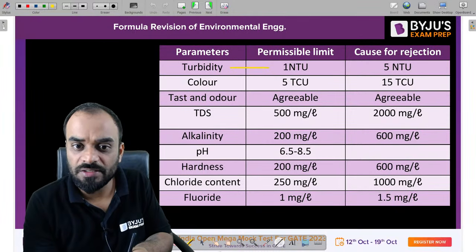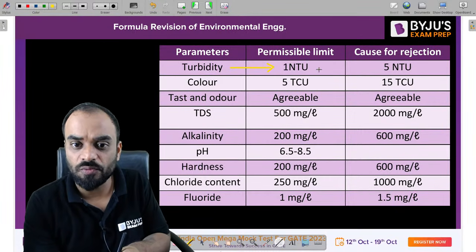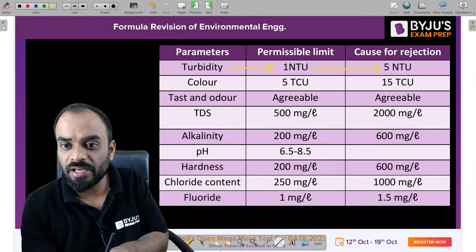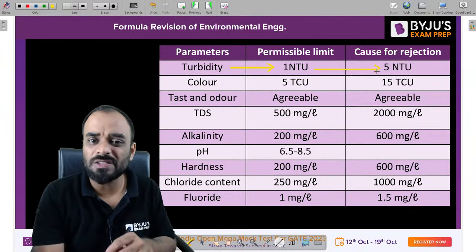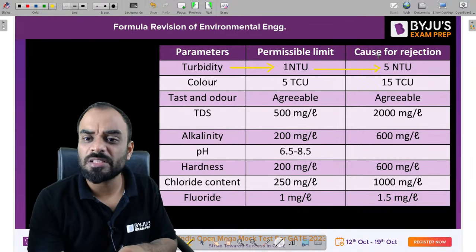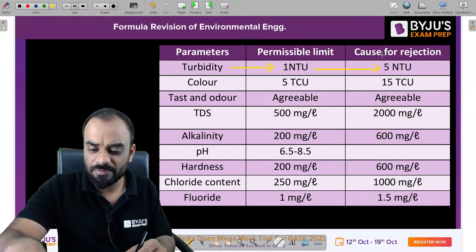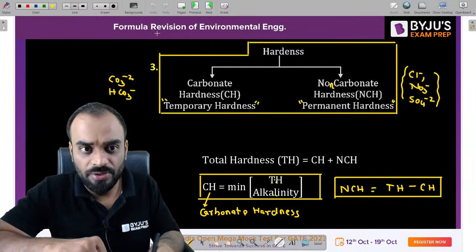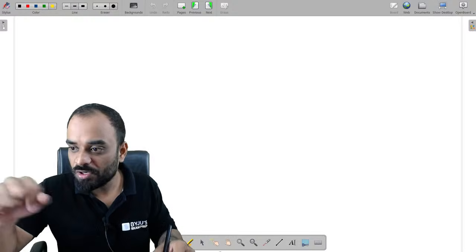Next thing is your permissible values, which you have to remember, guys, like turbidity. You know that, guys, turbidity permissible value is 1 NTU and 5 NTU is cause for rejection. Now the question is, sir, what is the difference between the permissible limit and the cause for rejection? Let me explain it first, then we'll come back to this one.